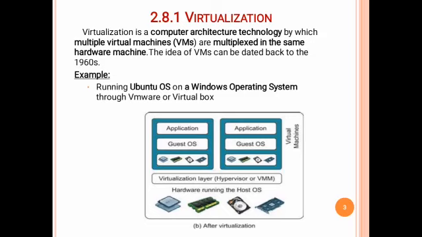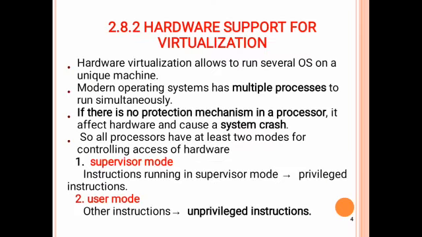For example, we can run the Ubuntu OS on the Windows operating system through VMware or VirtualBox. We can run Ubuntu OS or Windows operating system through virtualization on the same hardware. So this diagram represents the virtualization concept.